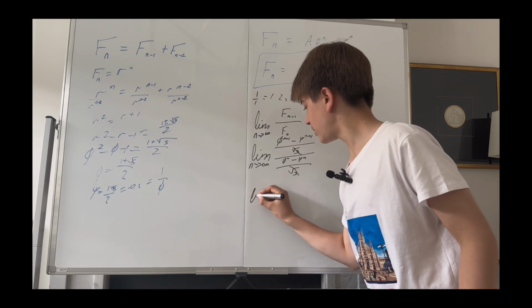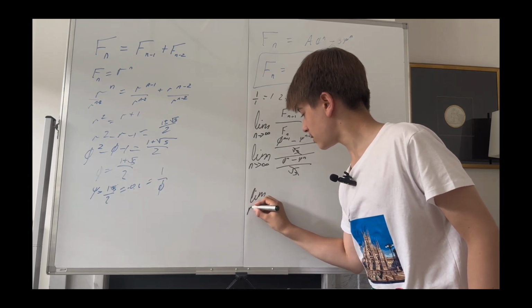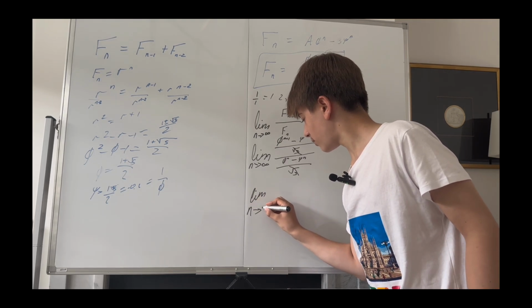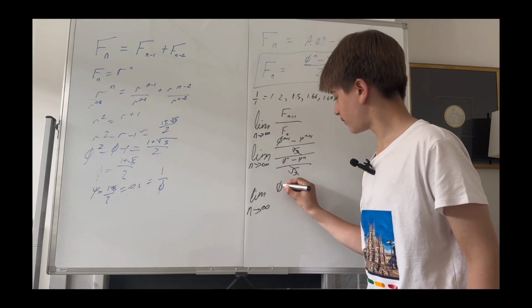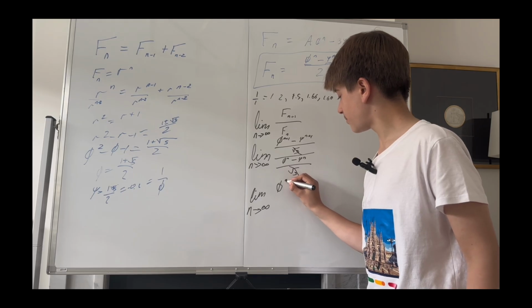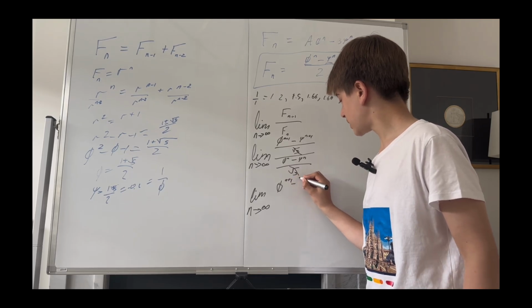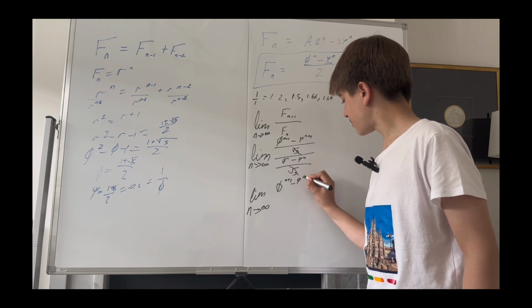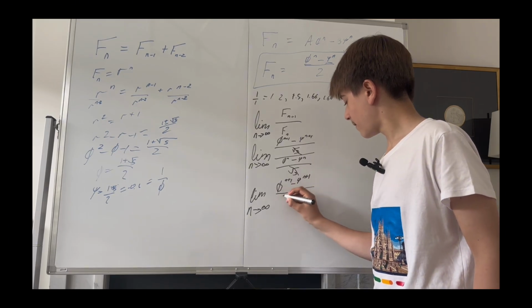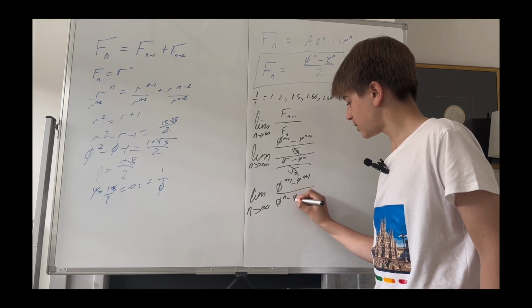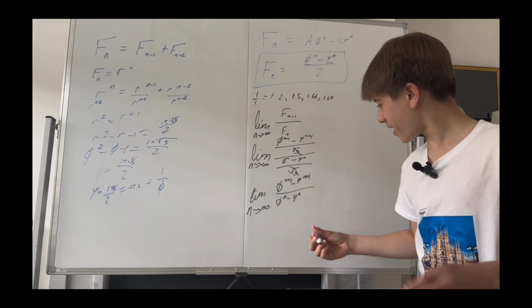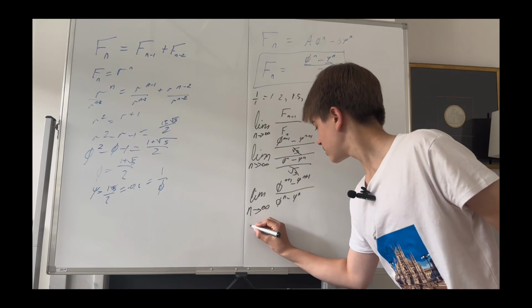Thus, we have the limit as n approaches infinity of phi to the n plus 1 subtract psi to the n plus 1 over phi to the n subtract psi to the n.